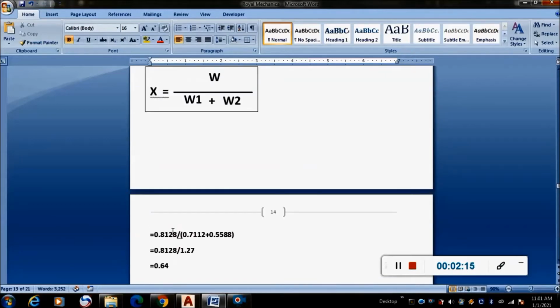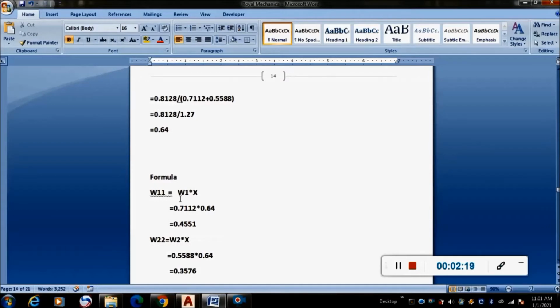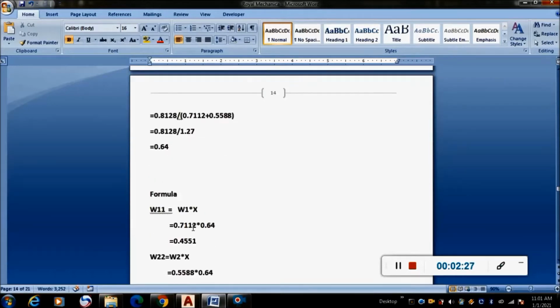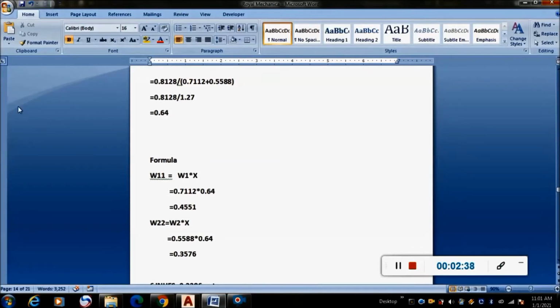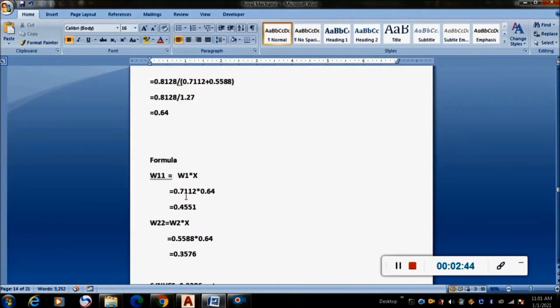W11 is W1 into x, that is 0.64 multiplied with the width W1, and similarly W22. These are the new widths. We have to use these dimensions for drafting the trouser duct.